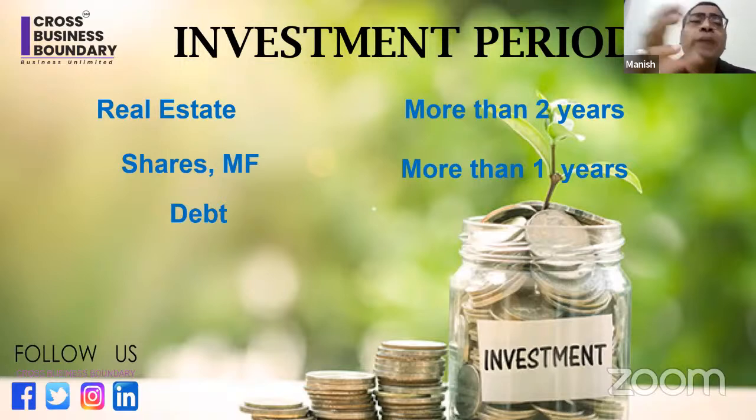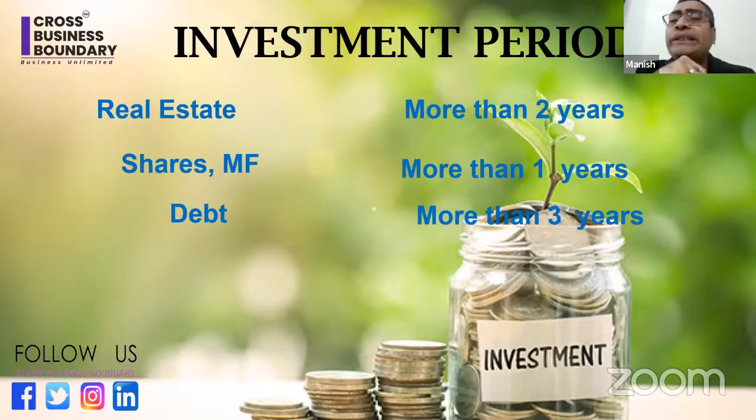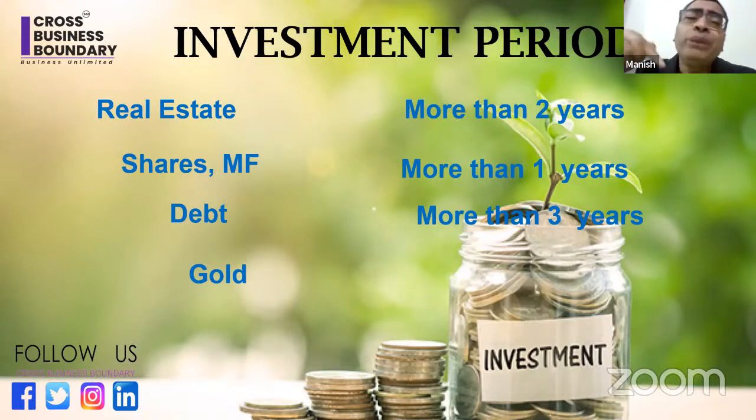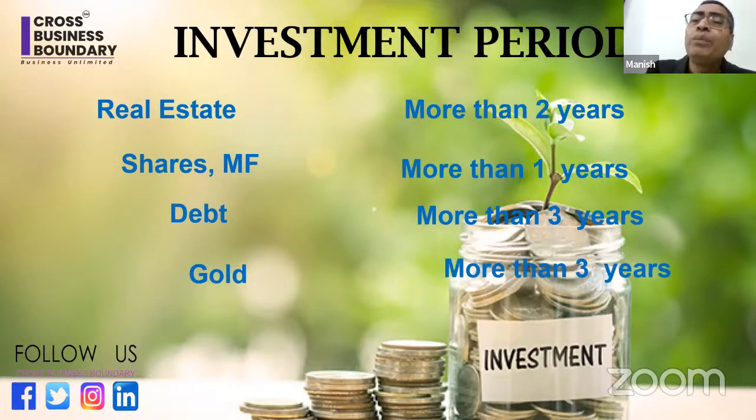Debt. You have heard about debt. There are some mutual fund companies selling one instrument that is called debt. So debt में क्या होता है? In case of debt, the holding period is 3 years. When you hold for 3 years, it will be considered long term. Otherwise, it will be considered short term. Gold. Everyone holds gold, whether in the form of gold coin, jewelry, or any other thing. When we hold gold for more than 3 years, it is considered long term. Otherwise, it is considered short term.